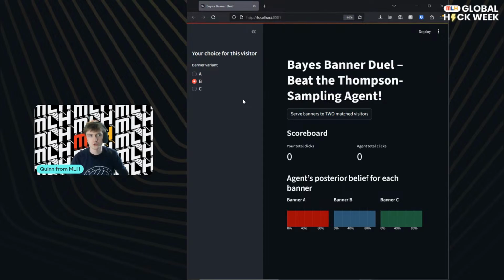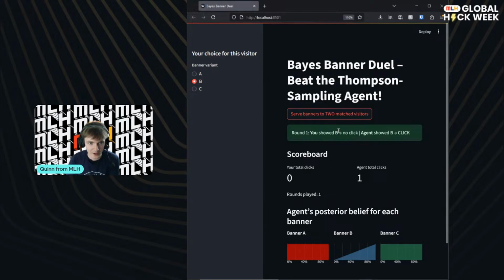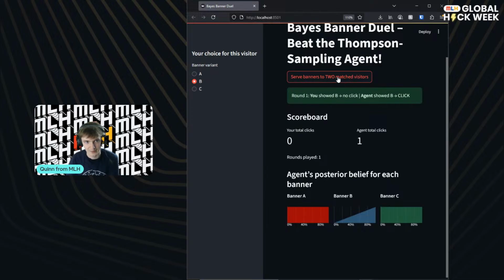It's a very foundational reinforcement learning challenge. And so this is also a bit like A/B testing. You can do A/B testing and use Bayesian modeling to do that as well. That's very common too. So let's pick B and we'll see what happens. We picked B and we got no click. The agent picked B and the visitor they were served did click. So they're already beating us, which is a bit sad, but that's just luck. So we'll keep running it.